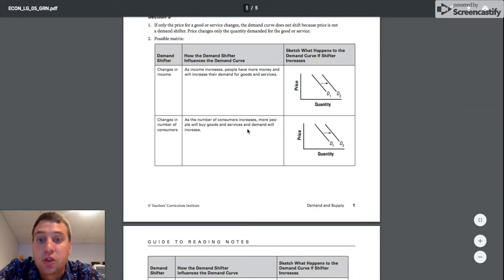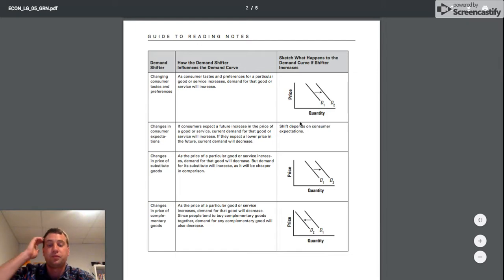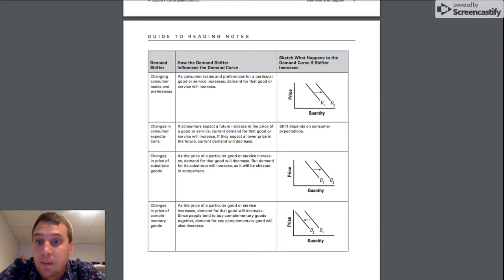What we're going to see next is changes in the numbers of consumers. As the number of consumers increases, we're going to see more people buying goods and services. So we're going to see demand again shift to the right there. Very simple, easy solution that we have for those two things. Now we have a couple others that we're going to go through as well. And those are right here.